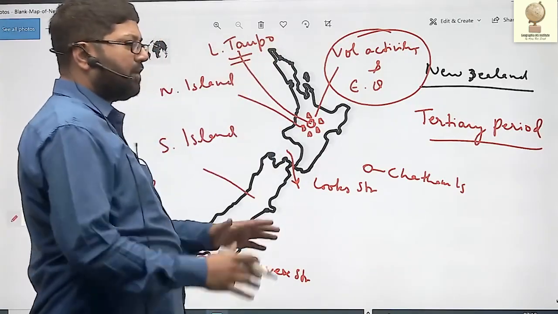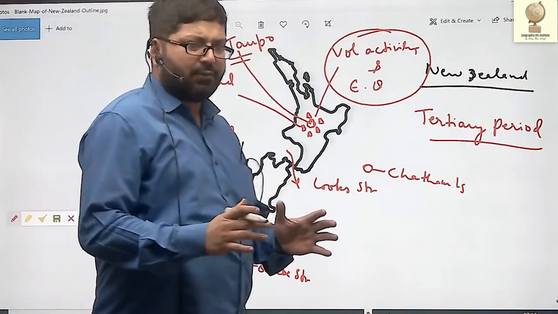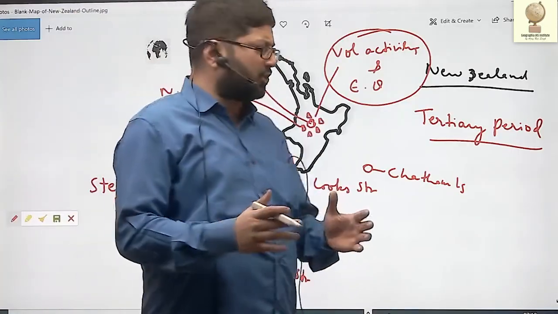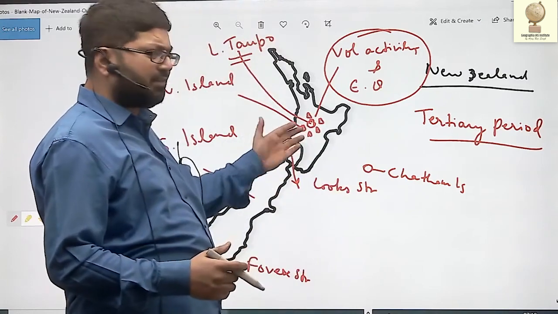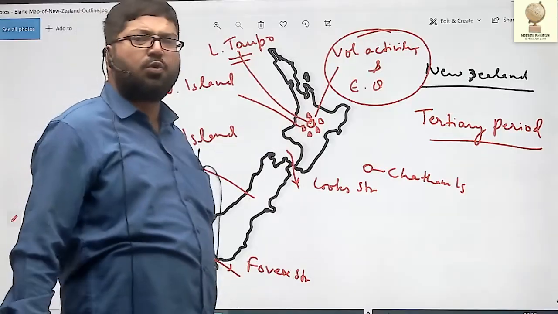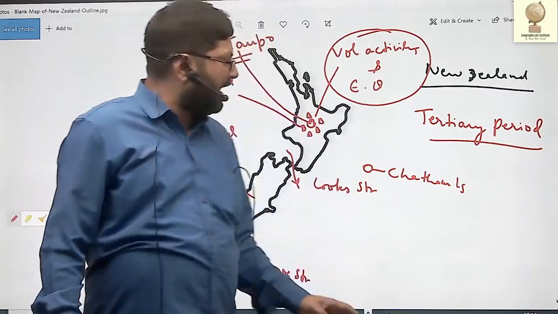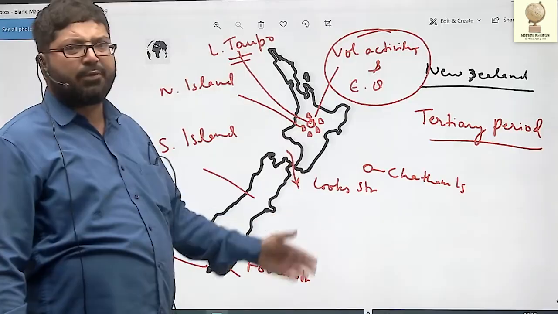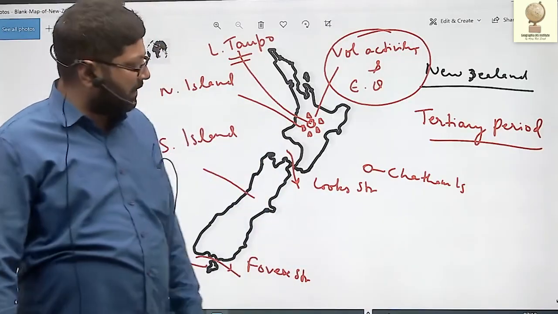The volcanoes are active, and earthquakes are very common in the Northern Island.